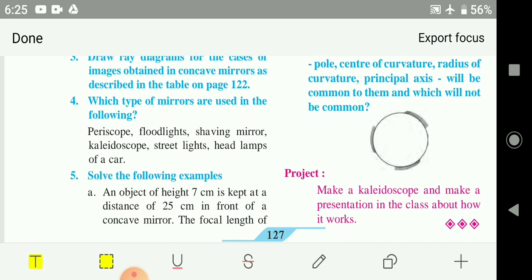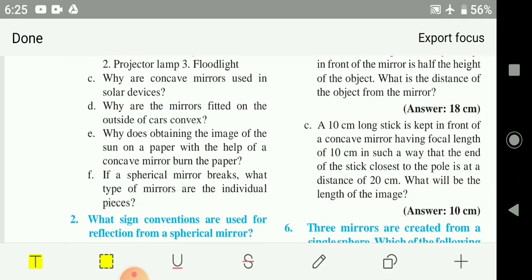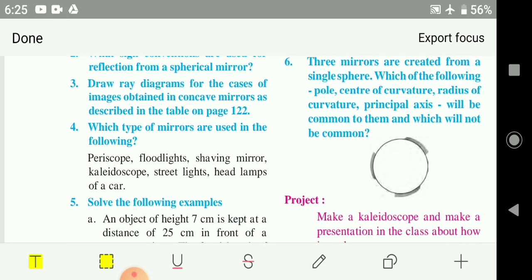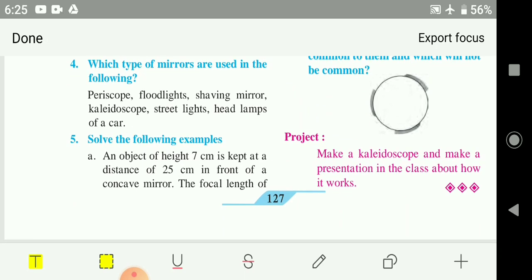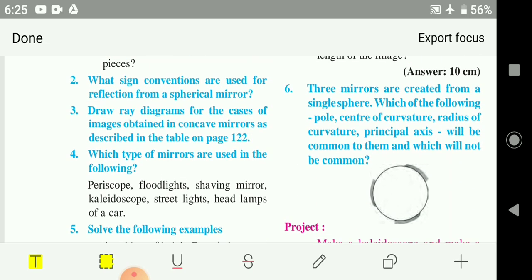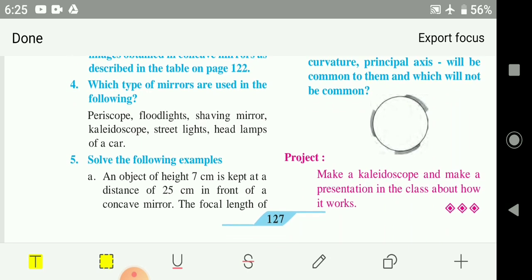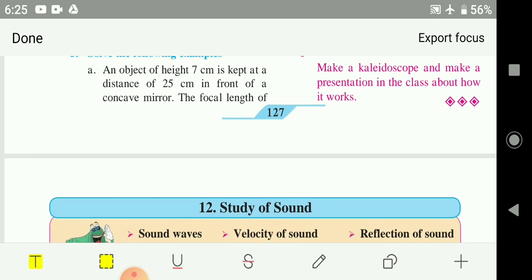Okay, just solve one or two numericals. Understand this lesson about the mirror, which is going to be asked as important, as well as it is a continuation for your 10th standard also. The lesson will continue for your 10th standard also.